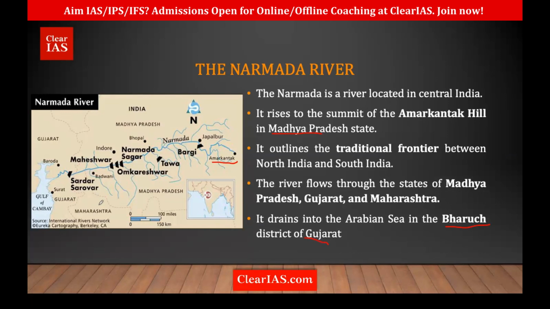And you would all have heard about the Narmada Bachao Andolan. Why did it happen? Yes, because of the Sardar Sarovar project. This is one of the most important projects on Narmada, the Sardar Sarovar Dam. And that is where we have the Statue of Unity as well, on the banks of Narmada. An important tributary of Narmada is the Thawa River and the Omkareshwar River.